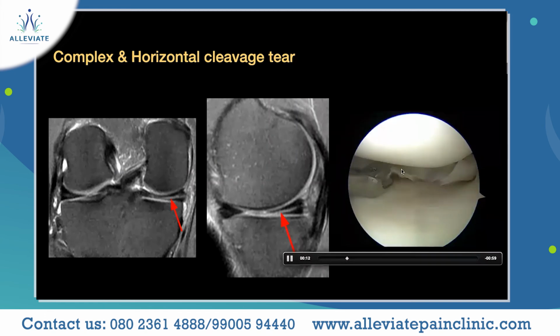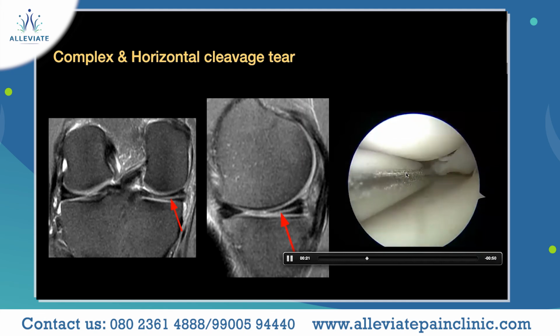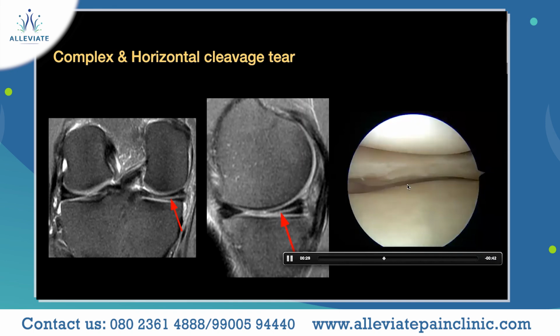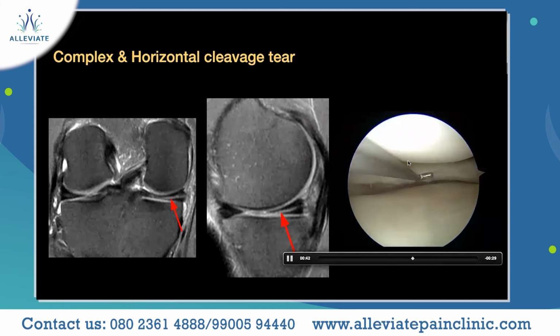So the portion which is frayed, we punch it out. Once the punching is done, you use a shaver to completely trim the edges. Once you do the trimming, you can see the superior articular surface is neat and clean, and the inferior portion of the meniscus is also good. So now this is a horizontal cleavage tear.